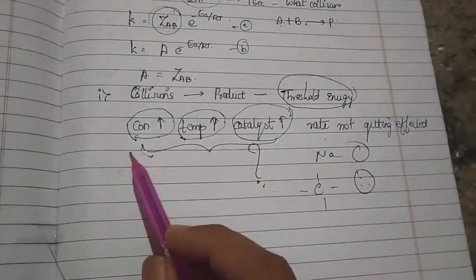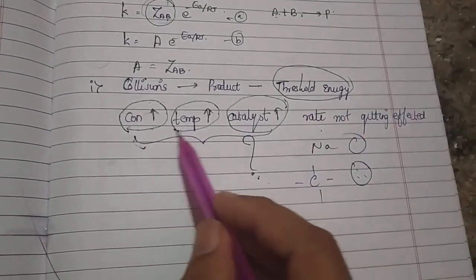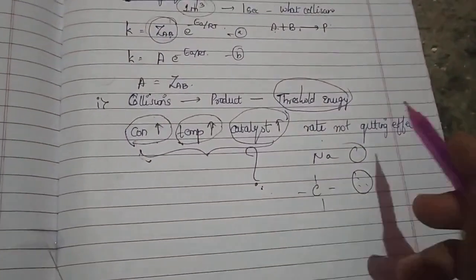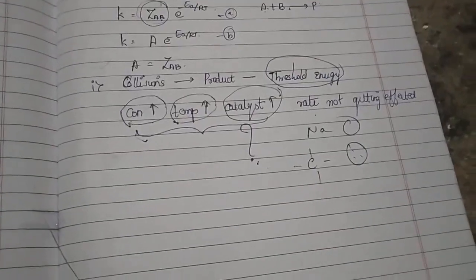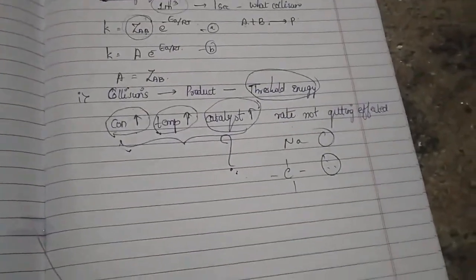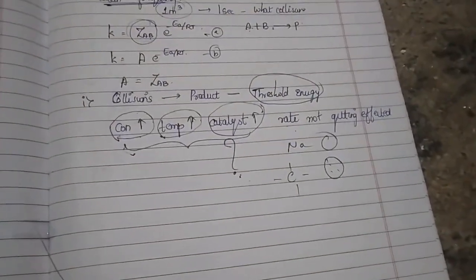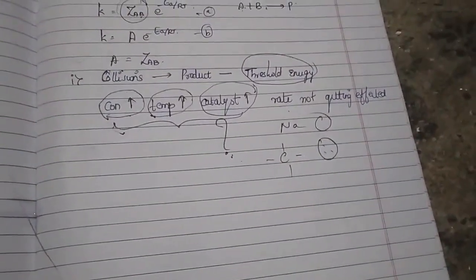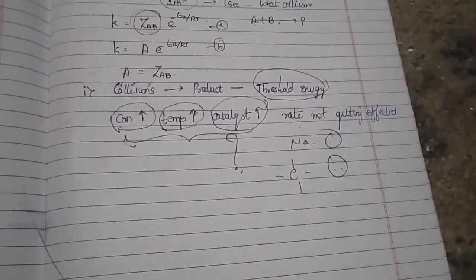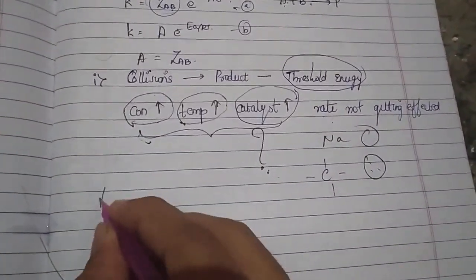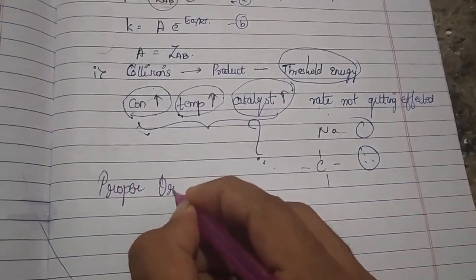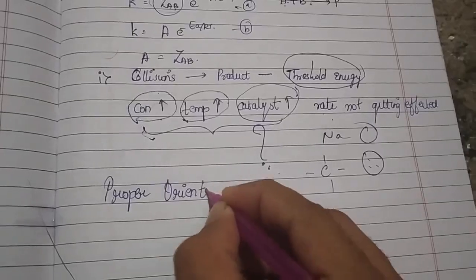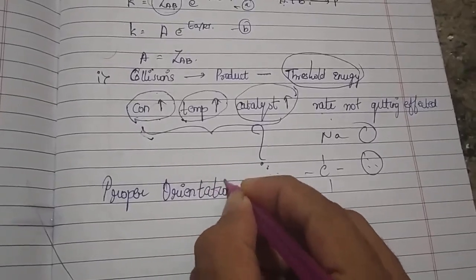Because in certain reactions, even though we increase all three parameters, the rate of the reaction is not affected. So the scientists concluded that there is another factor that influences the rate of a reaction, which is called the proper orientation of the reacting molecules. What do we mean by proper orientation?